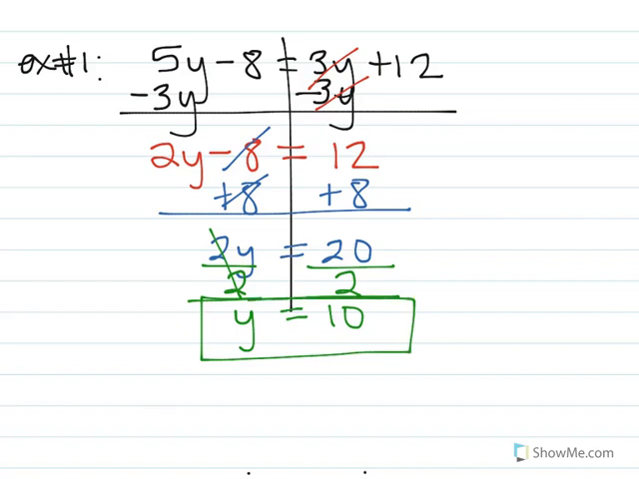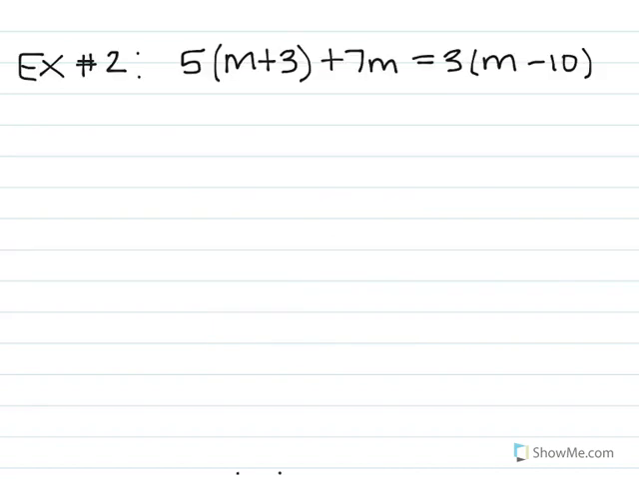We're going to do a little bit harder of an example on example number 2. This example is actually going to use all of the steps that we just wrote down. If you look back on your notes, the first step is to distribute. We have to distribute this 5 to all the terms inside those parentheses.